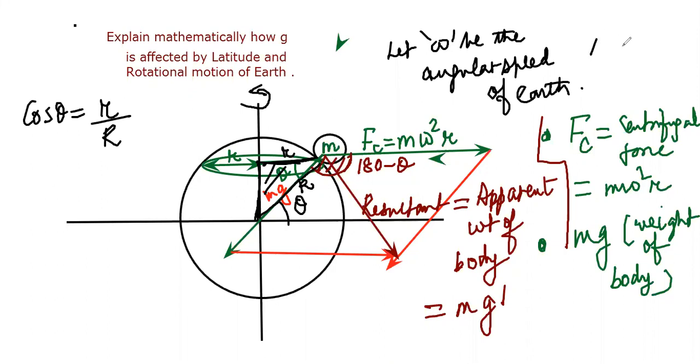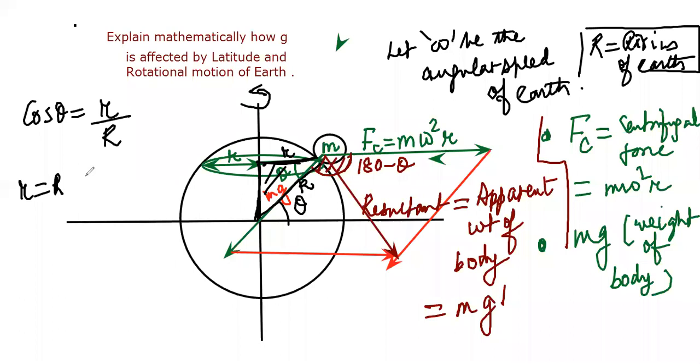Therefore, the value of small r is R cos theta.